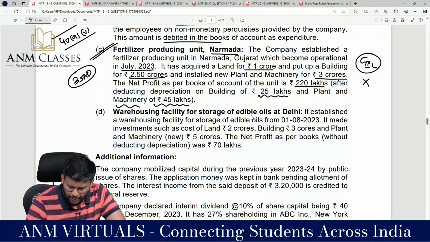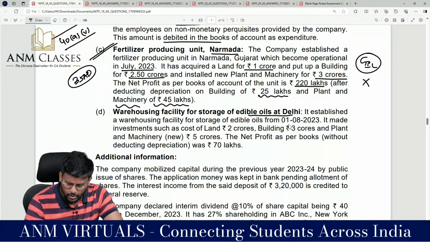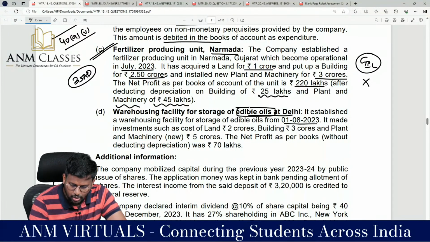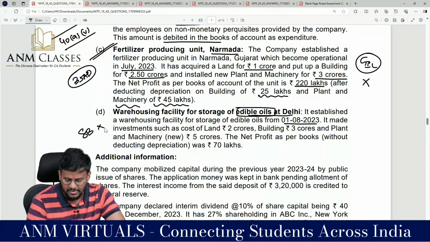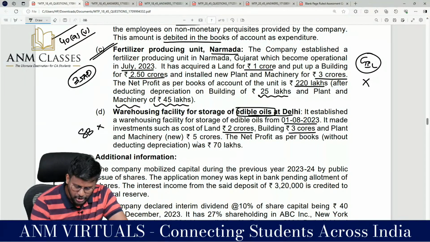Warehousing facility for storage of edible oil at Delhi. It established a warehousing facility for storage of edible oil on 1/8/2023. We know that edible oil storage is not a specified business. It made investments such as cost of land 2 crore, not entitled to any deduction. Building 3 crore, we can claim depreciation under section 32, because it is not a specified business, so 35AD does not apply and 32 applies. And plant and machinery new 5 crores.